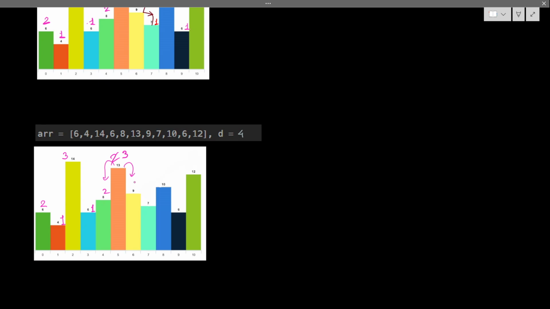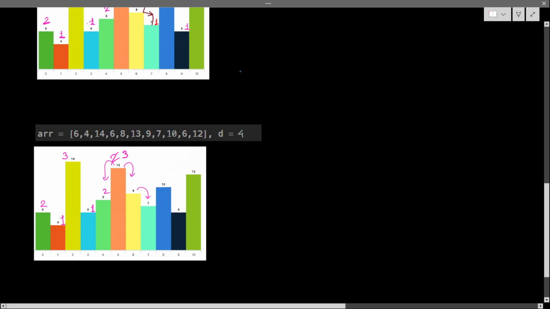Now see in this place 9. From 13 to 9. From 9 where can I visit? 9 to only 7, because here I cannot go. It is not possible. So I can only visit 7. If I go only to 7, what is the case here? 7 gives me 1, because from 7 I cannot visit any other place, right? 7 gives me 1.